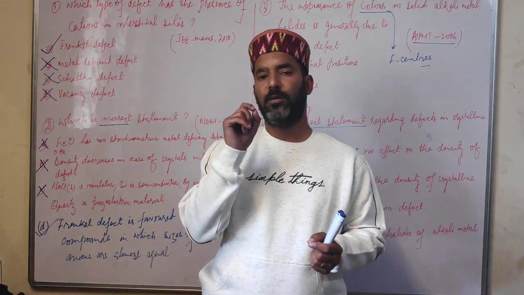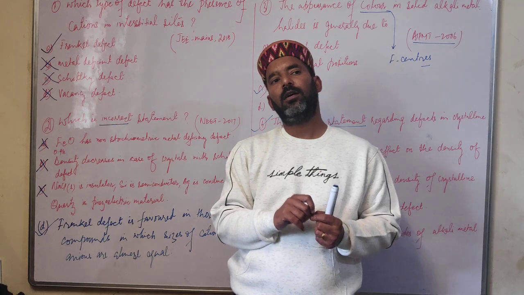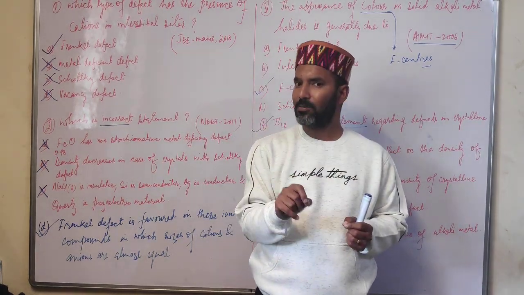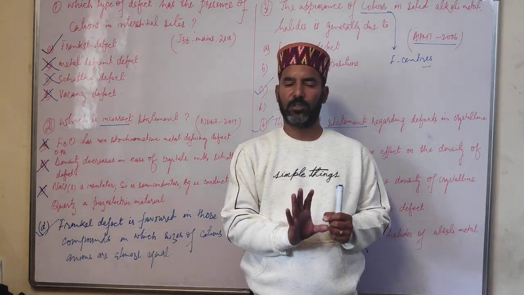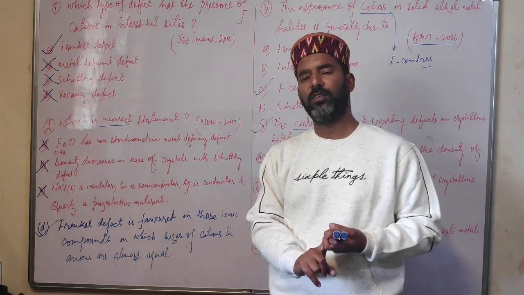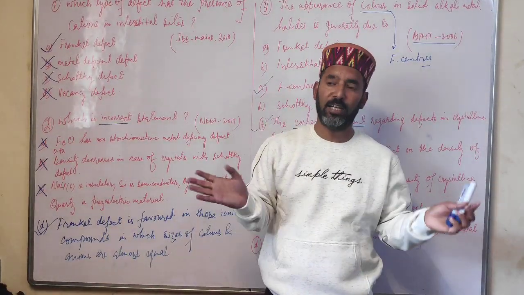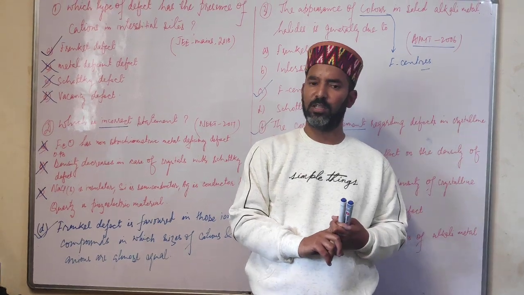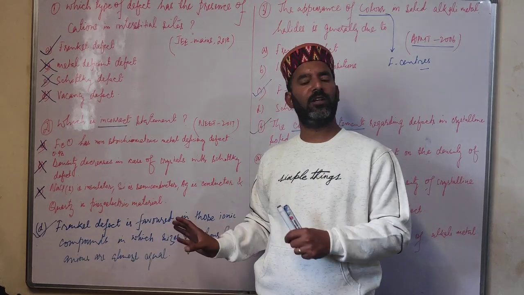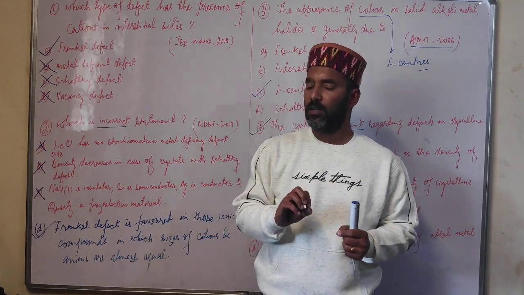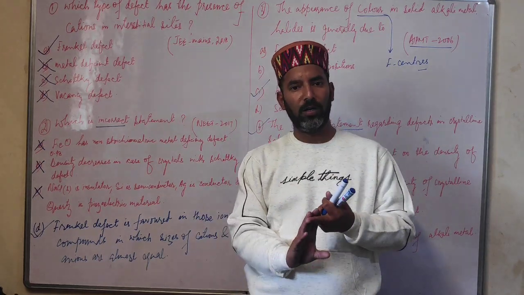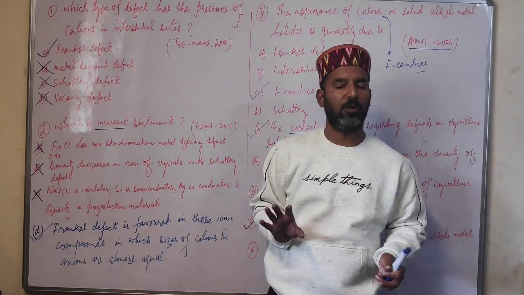Then students, do prepare ionic crystals, mainly rock salt, cesium chloride, zinc blende type structures. Then students, from defects, Frankel defect and Schottky defects are very important, consequences of these defects and differences between Frankel and Schottky defects. Then also prepare metal excess defects and metal deficient defects. And students, from defects, you may get questions like what do you mean by fool's gold, or what are F centers. So that part is also very important.